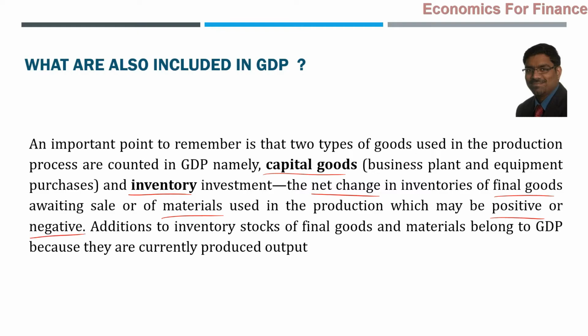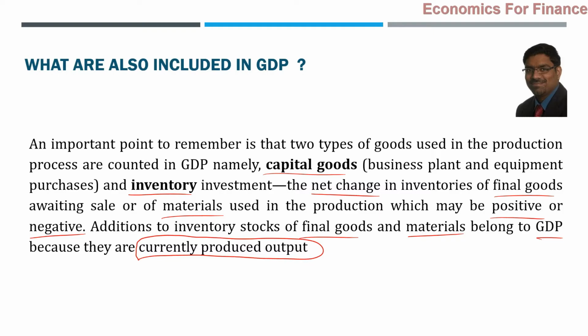And these additions to the inventory stocks of final goods or materials belong to the GDP because they are currently produced output. The main point is that they are not sold, not yet consumed, but still, were they produced or not? Yes. That addition happened means production happened, right? Let us say opening stock of final goods and materials is there, for all the companies and all the organizations put together. You have to come out of one company, one organization accounting mindset. We are looking at the country as a whole.